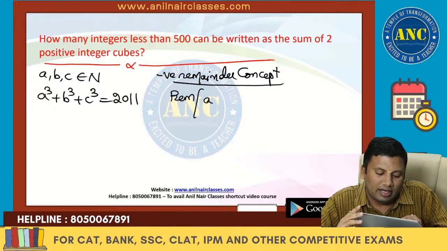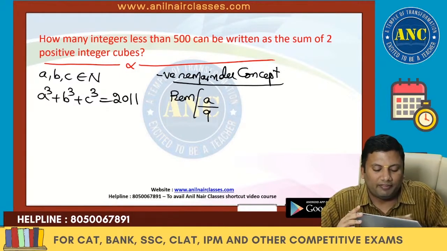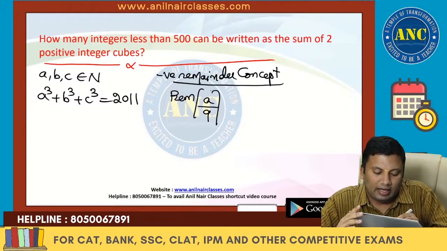Suppose I divide a number by 9 and cube it.